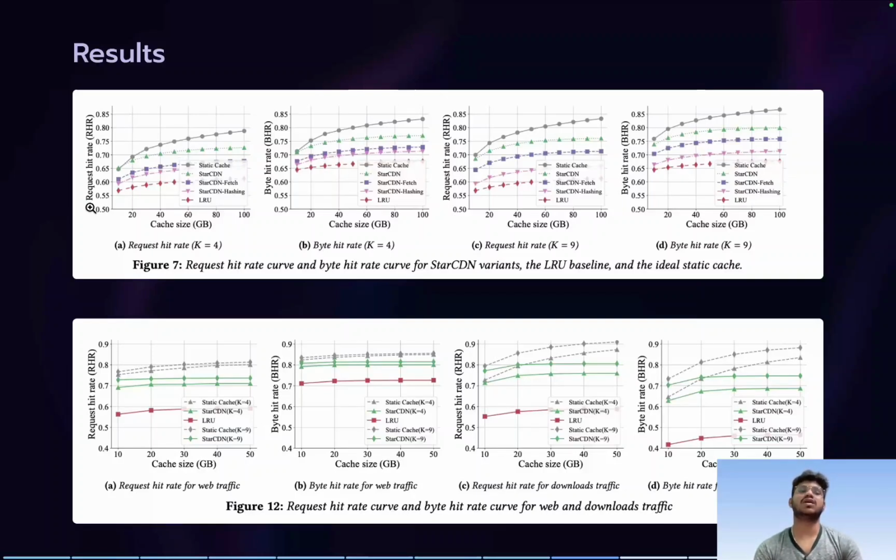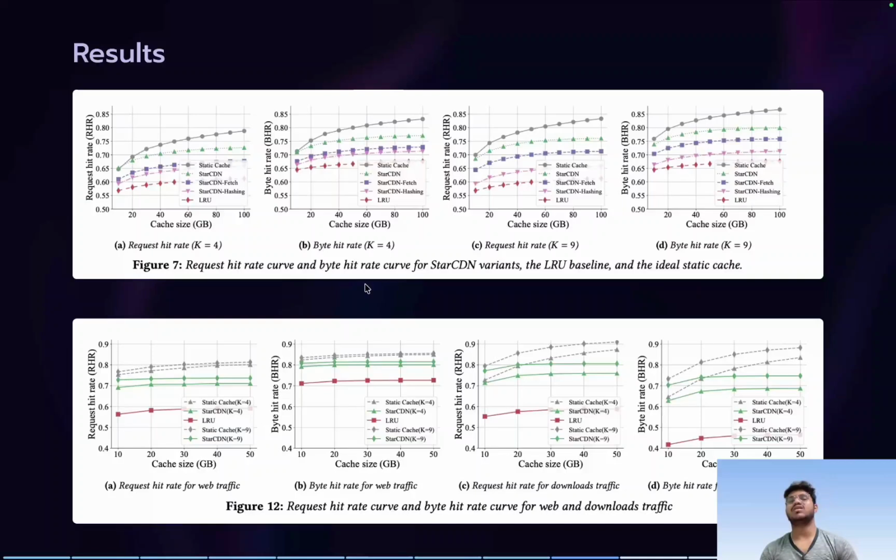So this is request hit rate versus cache size, and this is byte hit rate versus cache size. You can see that the nature of the graph is almost the same. Also, one small observation: if we increase the value of k, that is, the number of buckets, from 4 to 9, the hit rate obviously increases, but not by much, because it comes with the cost of routing. This comparison of how the rates change as k increases is shown in Figure 7.